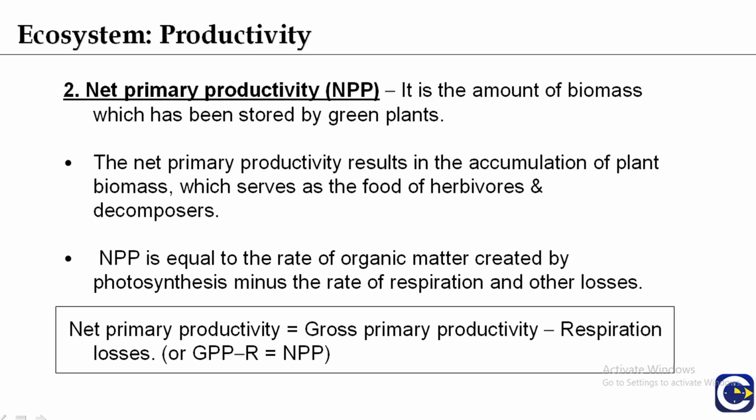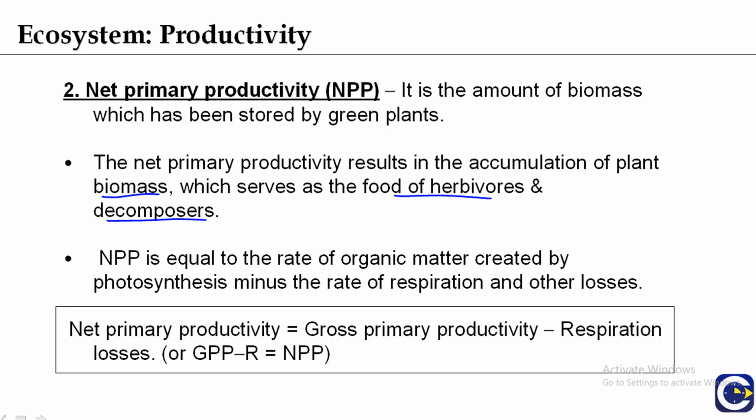The net primary productivity results in the accumulation of plant biomass, which serves as the food of herbivores and decomposers. Net primary productivity is equal to the rate of organic matter created by photosynthesis minus the rate of respiration and other losses.